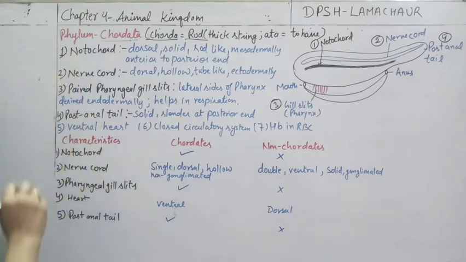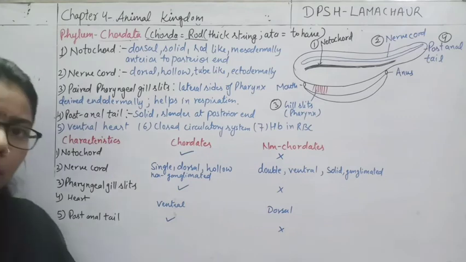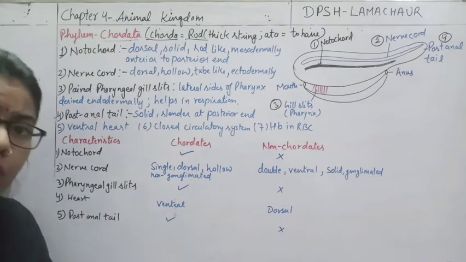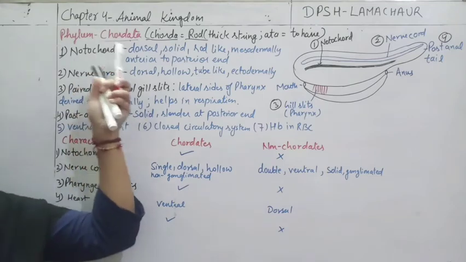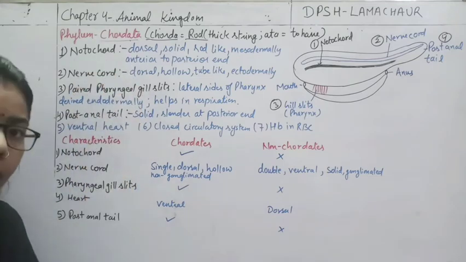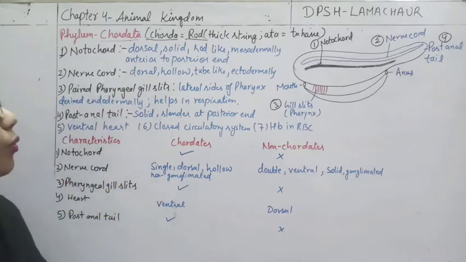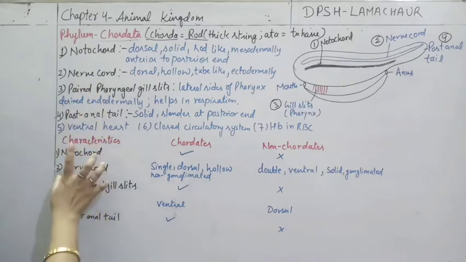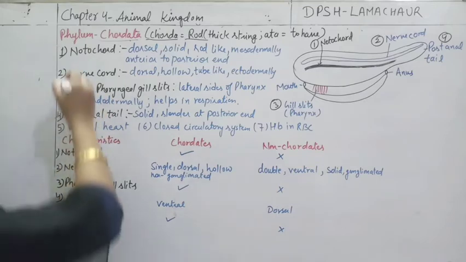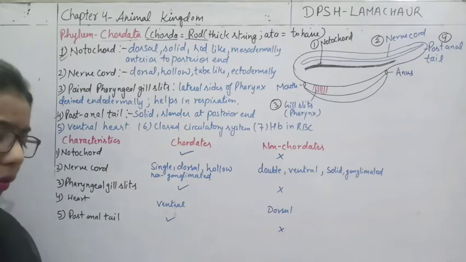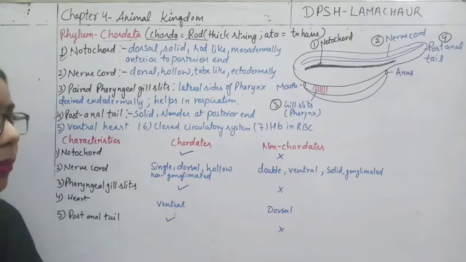So here we will start with some of the fundamental characters. Here we are talking about the fundamental characters of the chordata, which show that yes, they are chordates, having the characteristics of chordata and a proper notochord. For this we have given different points. First of all we will start with the notochord, because it is the important thing on the basis of which we are categorizing this phylum.